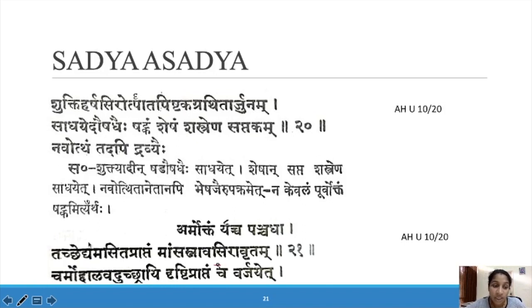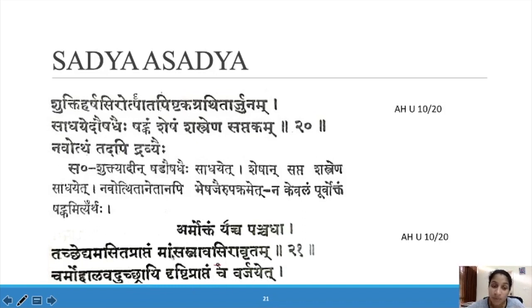Armoktam Yascha Panchadha. In Arma, Tat Chedyam Asita Praptam, Mamsasnayu Siravratam, Charmodalavat, Shukravat, Drishti Praptam cha Varjayet. Tat Chedyam: it is a Chedana Sadhya Vyadhi. Mamsasnayu Siravratam Charmodalavat Uchrai Drishti Praptam cha Varjayet.